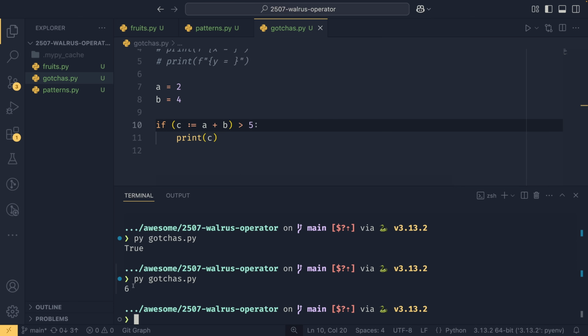Alternatively, if you're not confident working out the order of operations, or you think that's too difficult to read, then you can just define c on another line of code and do it without the walrus operator. Ultimately, as I said at the beginning of the video, this is a minor syntactic thing and one you can very easily avoid if you don't like it. But hopefully now you've watched this video, you understand at least how it works. So even if you choose not to use it yourself, you'll be able to more confidently read code that does choose to use it.